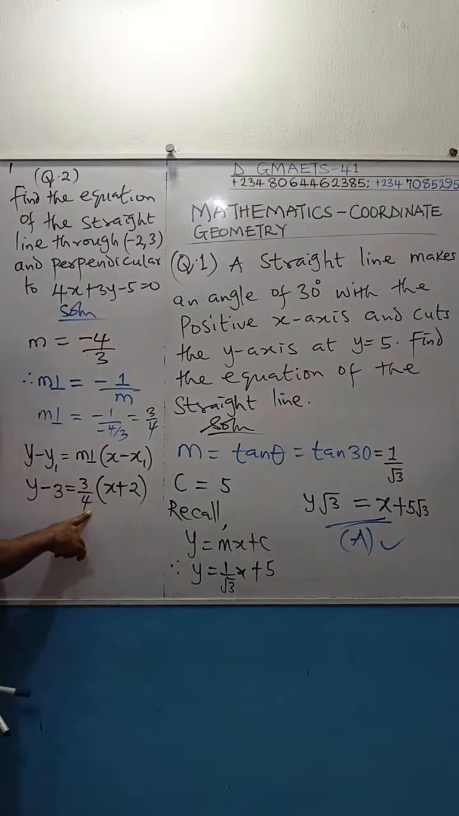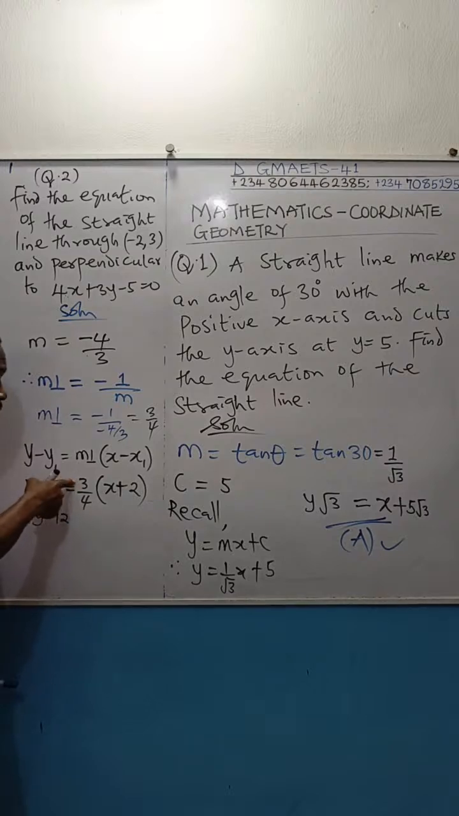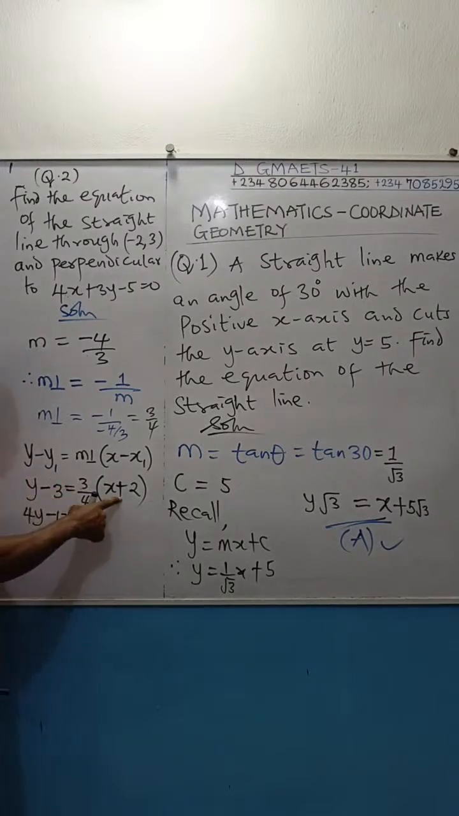Then the LCM is 4. Use that 4 to clear the fraction, which means the 4 will multiply each of the numerators. Now watch. 4 times y will give us 4y. 4 times minus 3 will give us minus 12. Equal to. That 4 will multiply this top here, this 3. But the 4 will cancel this 4 under. So you'll be left with 3. Then the 3 will now open up this bracket, which will give you 3x plus 6.